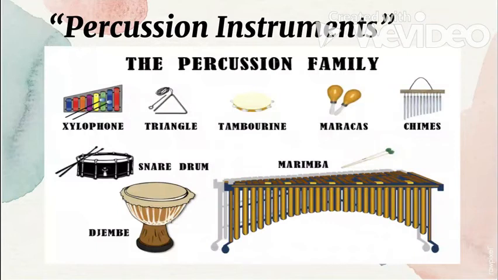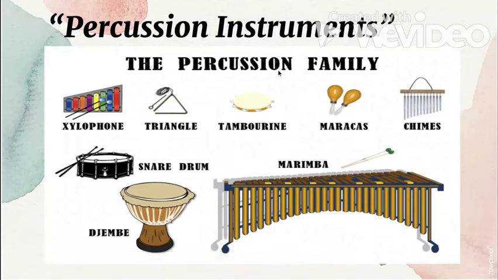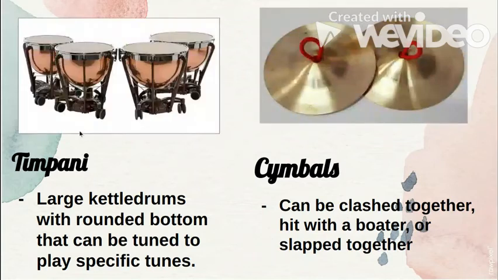We have percussion instruments. Among the examples for the percussion family, we have xylophone, triangle, tambourine, maracas, chimes, snare drum, marimba, and the djembe. As you can see, class, percussion instruments are played by tapping or what? Tapping or hitting, with the use of our hands or using a stick, just like this.